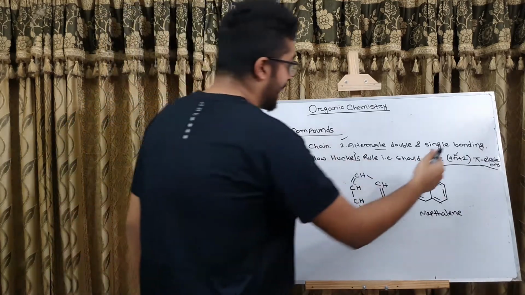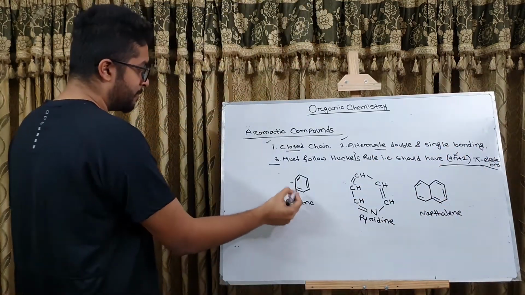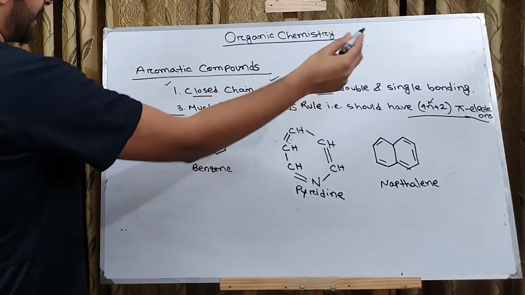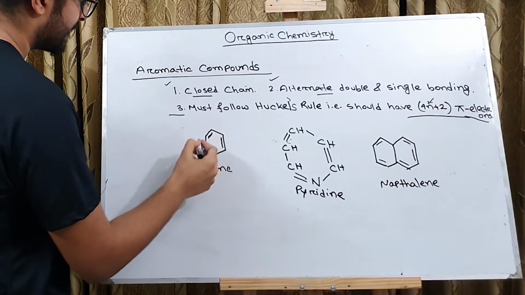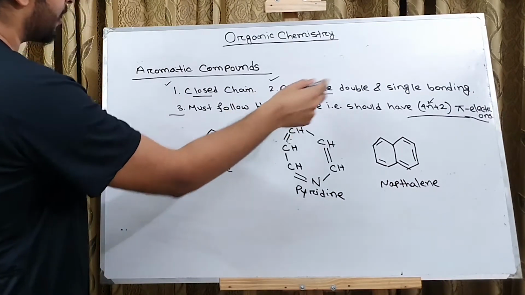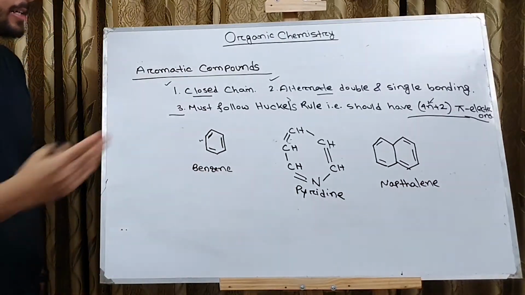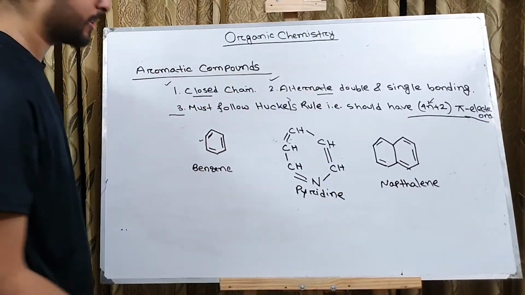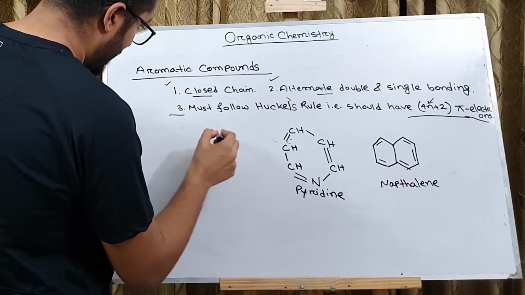So let's see how we can calculate the number of pi electrons. In case of benzene, the first two characteristics are easily seen. That is, it is a closed chain compound. It has alternate double and single bonds. Now let's see whether or not it has 4n plus 2 pi electrons. So here we have a pi bond.